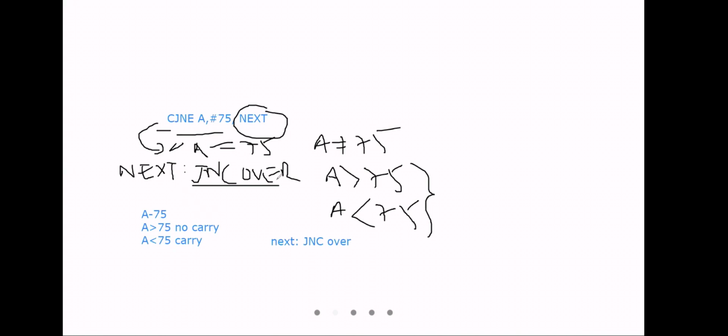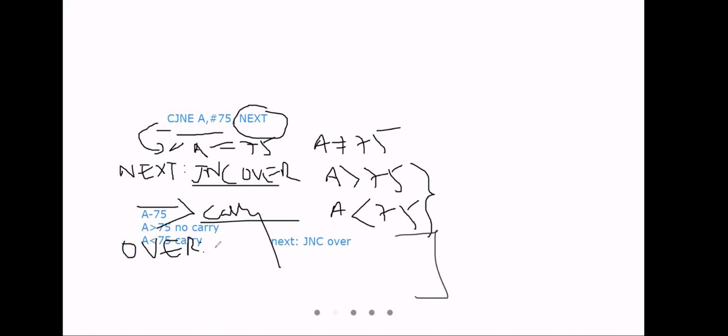Over is somewhere here. If there is carry, it will execute the next line. This is carry. This is no carry.